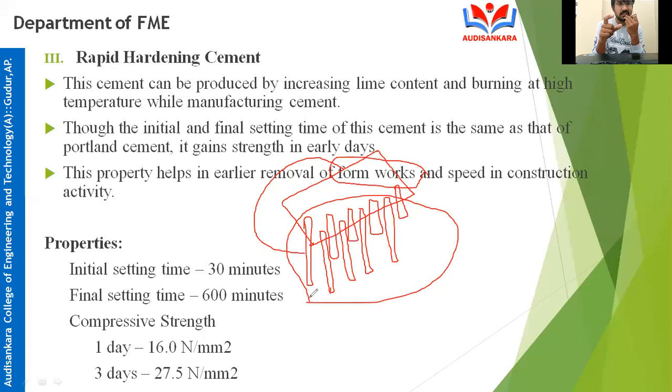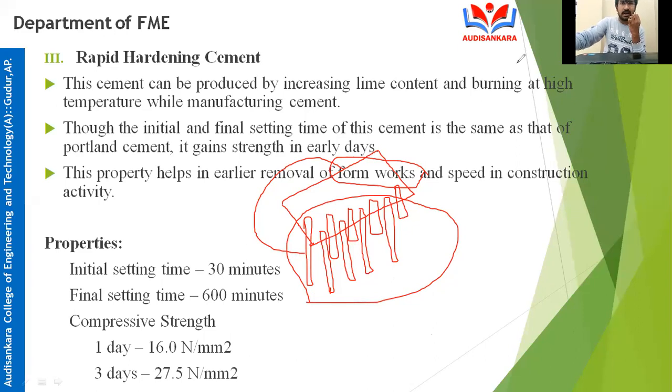Just observe the difference. In rapid hardening cement, within how many days are we removing the poles? Just 3 or 4 days is enough, and we can remove the poles. But in normal cement, how much time will it take? It will take 28 days. That is the difference between normal cement and rapid hardening cement.